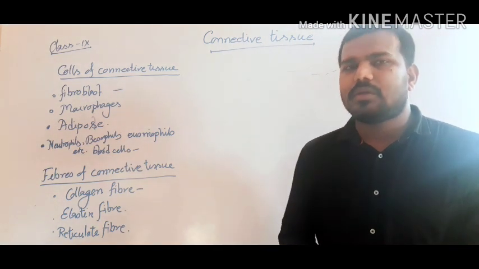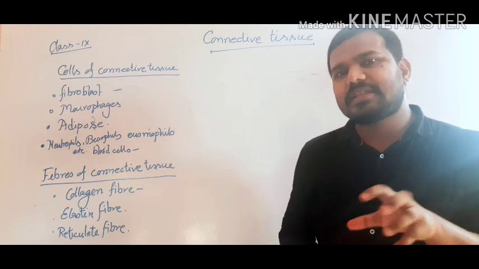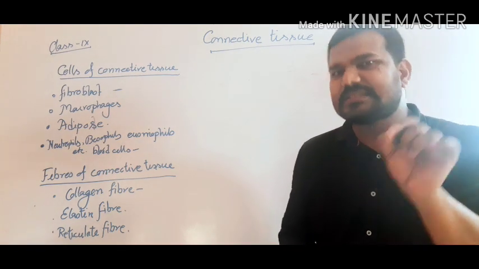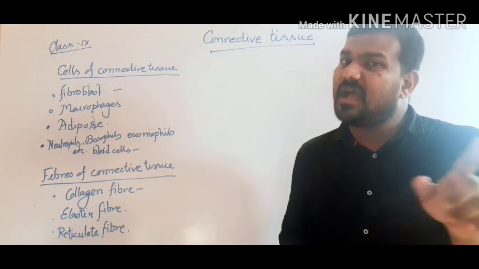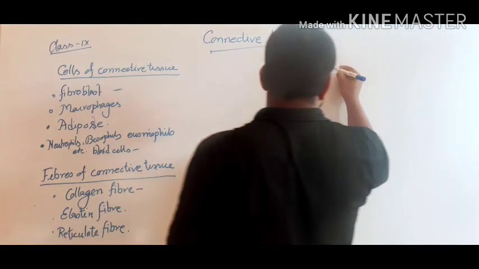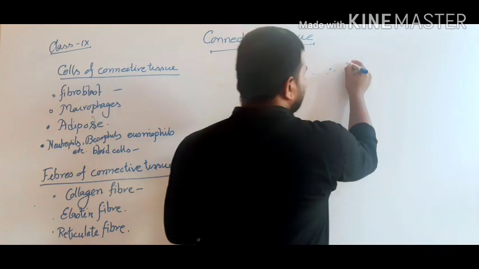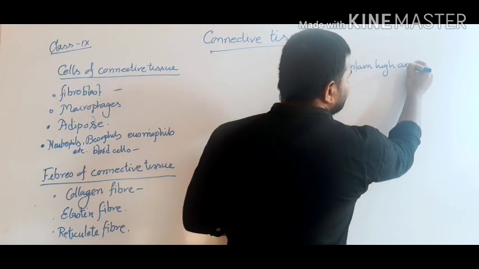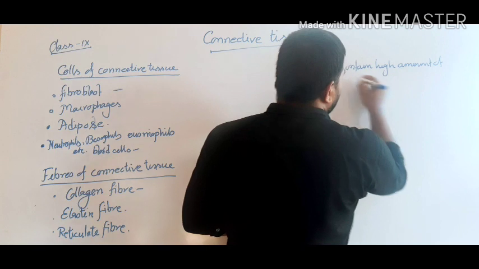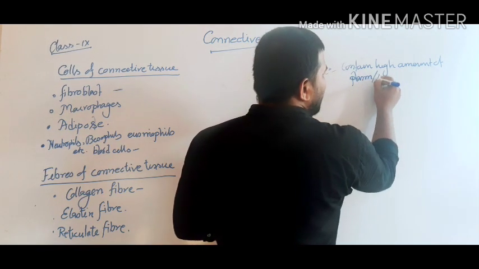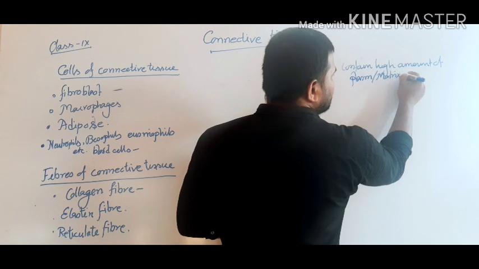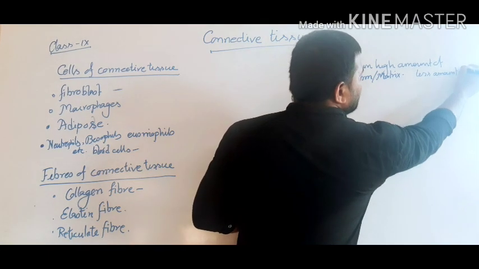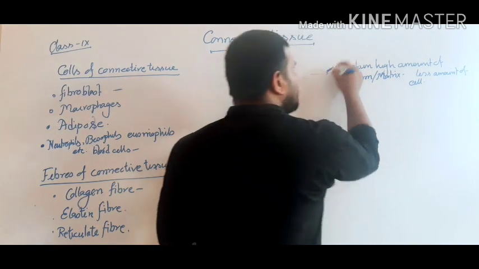Now, some basic features, the basic lines relating to the connective tissue. Which tissue belongs to the connective tissue? By judging these lines, we can say that these belong to the connective tissue. The first one: most of the connective tissue contains a high amount of plasma or matrix and a less amount of cell.